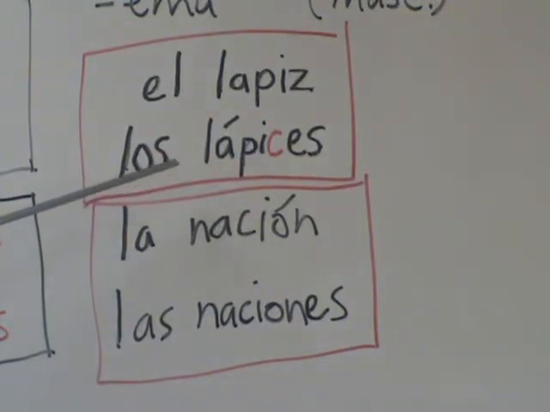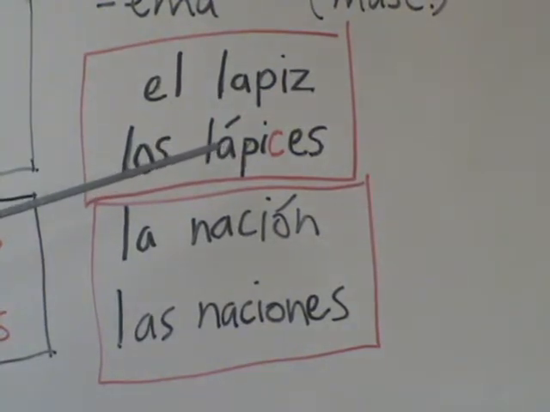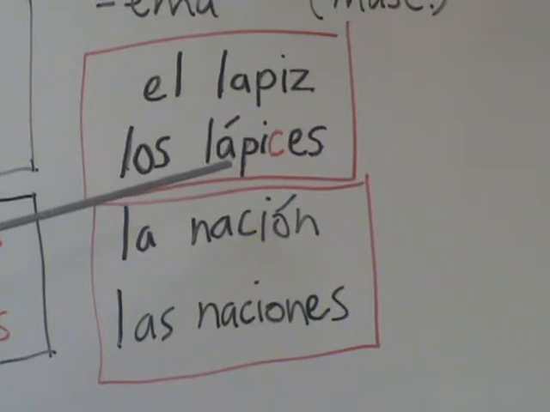This is also true of the word for light, la luz, L-U-Z. Las luces, L-U-C-E-S, for the lights. The word for fish, pez, los peces, L-O-S-P-E-C-E-S, plural of the fish.